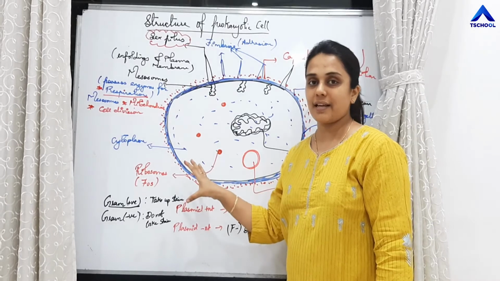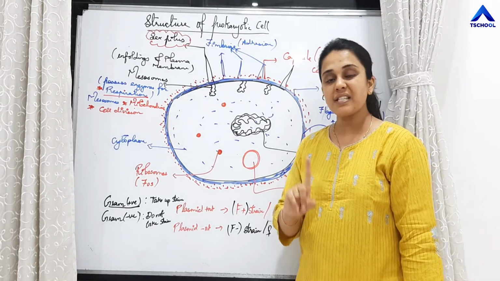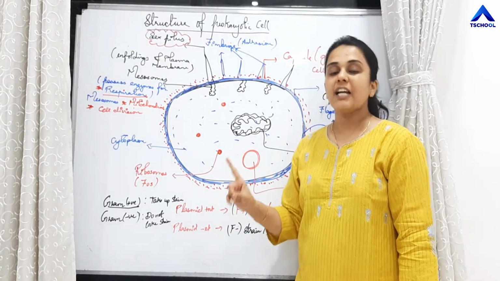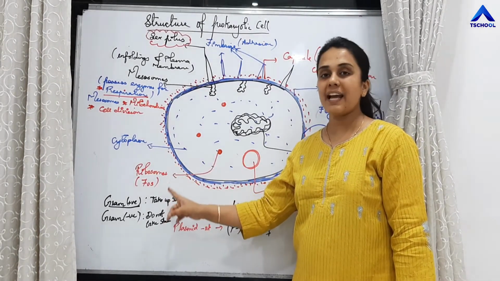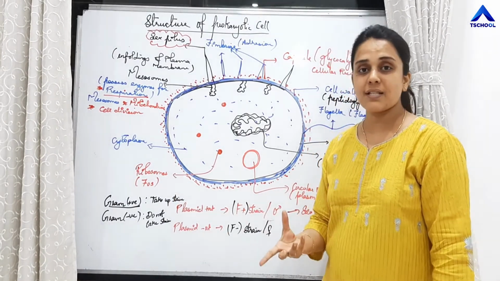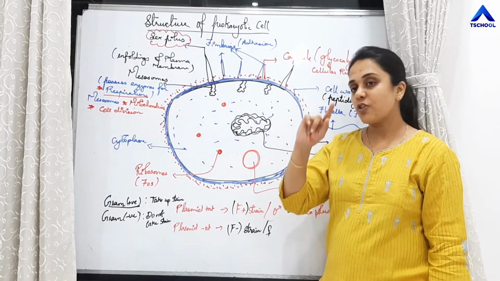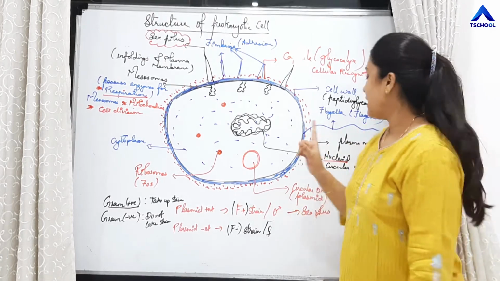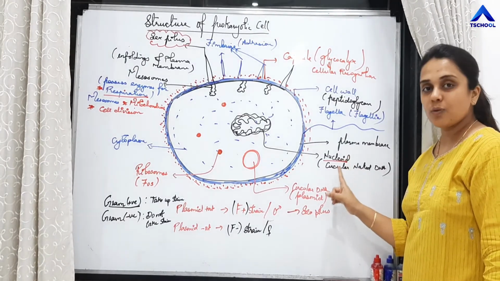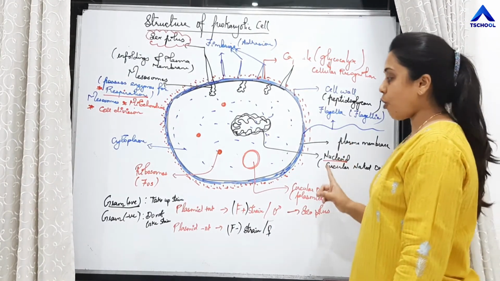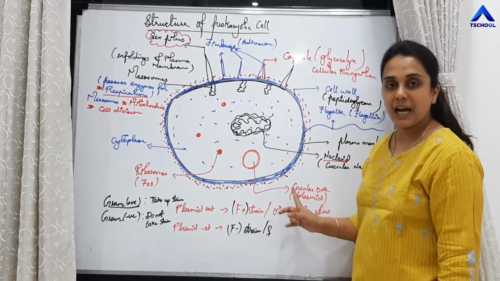What is present within cytoplasm? So there will be organelles. Prokaryotic cell does not possess any membrane bound organelles. It possesses only and only ribosomes, that too of 70S type. What else is present in cytoplasm? There will be naked DNA, which means DNA will not be bounded by any membrane. That naked DNA is called nucleoid. Apart from this nucleoid, some bacteria will also possess one more circular DNA, which is called plasmid.